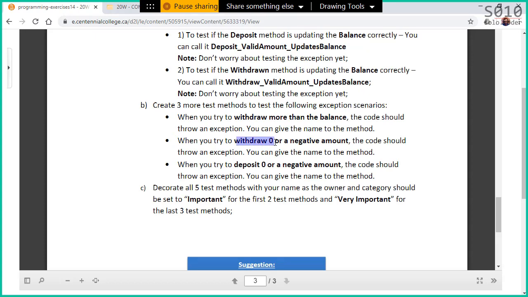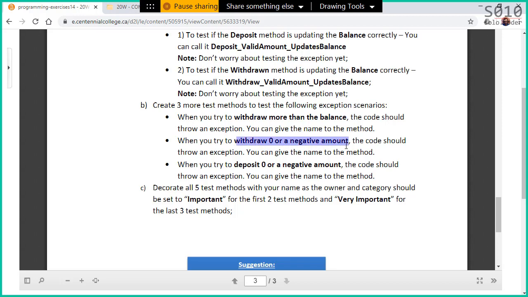Now let me tell you this. In a case like this, that we need to test 0 and negative, ideally 0 should be one test, negative should be another one. However, just to make it simple, and we just have 5 tests here, let's use either 0 or negative number that will represent the validation of this part here.